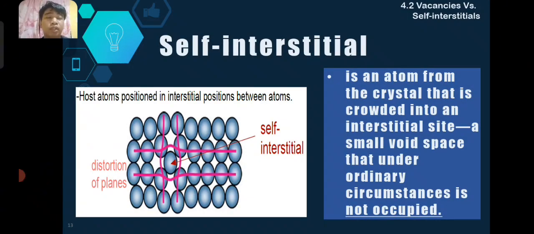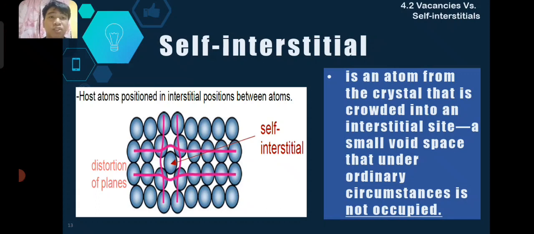So, self-interstitial. An atom from the crystal that is crowded into an interstitial site, a small void space that under ordinary circumstances is not occupied. So ginamit lang din sa self-interstitial guys is sobra na atom, since di ba sa vacancies is kulang, din naman sa self-interstitial is sobra. Like abnormal siya or irregular siya na atom na hindi dapat nag-exist sa site na.